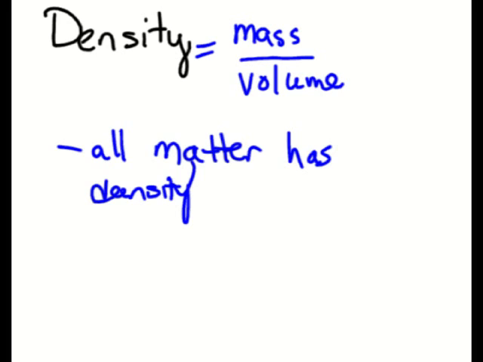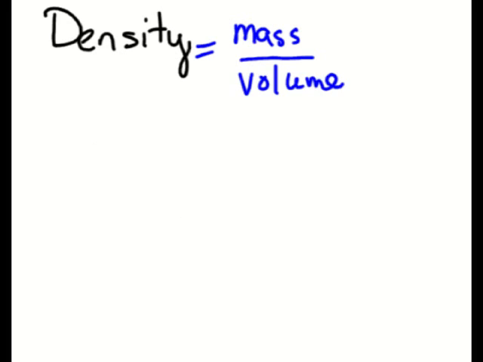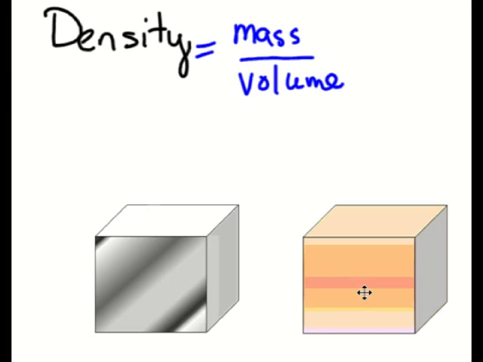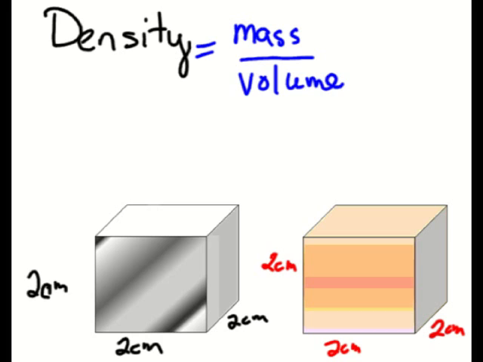Density is important because it's a property that tells us one way we can distinguish between one type of material from another. Let's look at two different materials. First, let's look at a metal and compare it to wood. Both objects on the screen have the same volume.